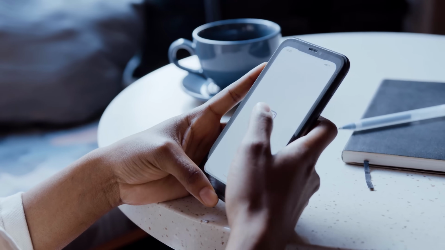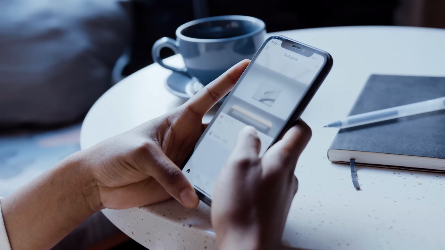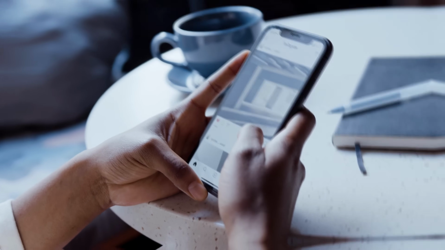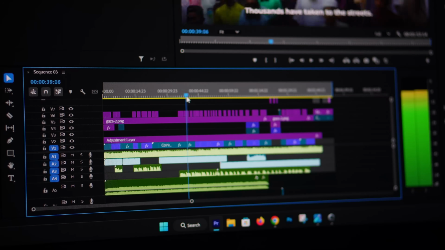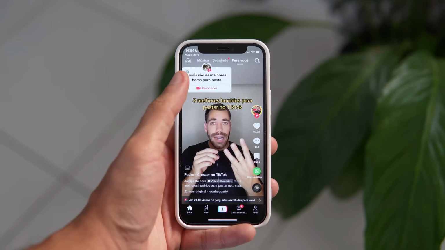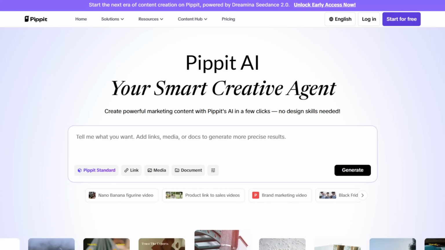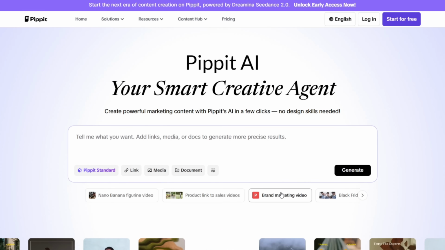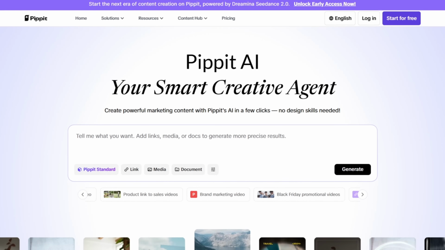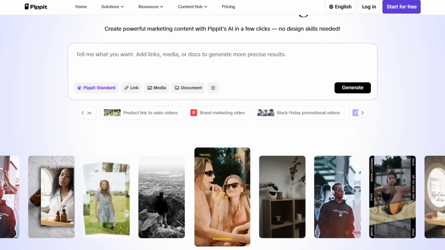One of the hardest parts of growing a faceless social media channel or page is figuring out what style, rhythm, and visual flow really works. Many creators waste their time starting from scratch, even when the best videos already show you the formula. This is where Pippit's video reference feature really comes in handy. Instead of guessing what makes a good video, you just give Pippit a reference video, and it will create a new, creative version for you based on the same structure.